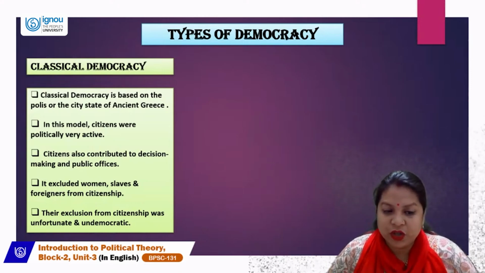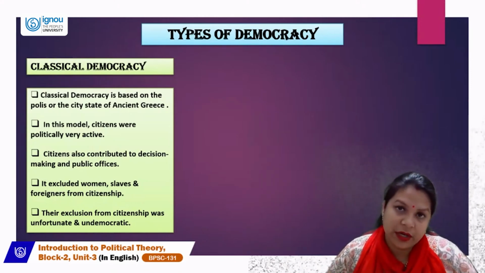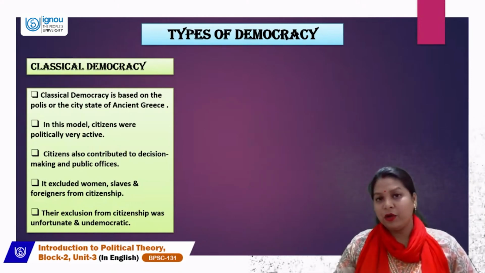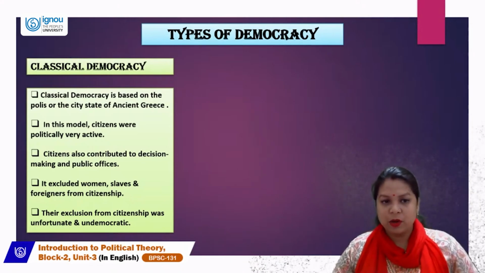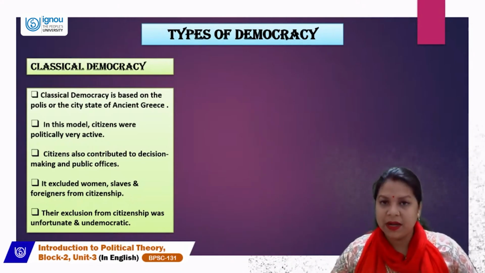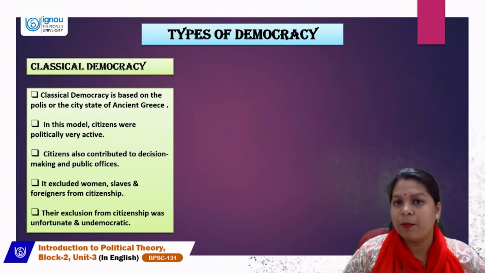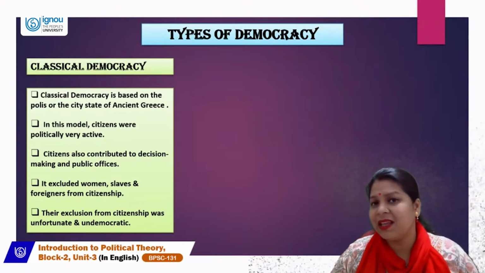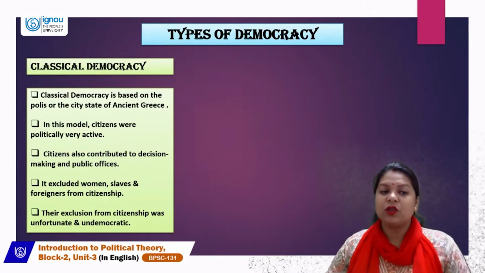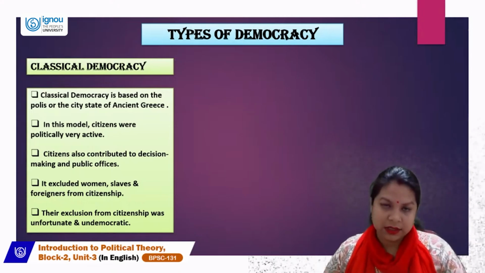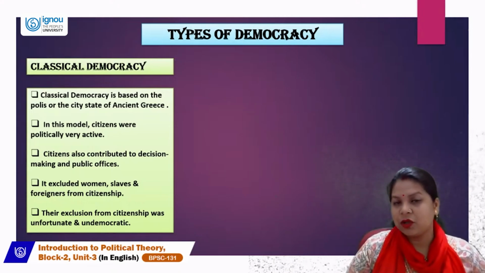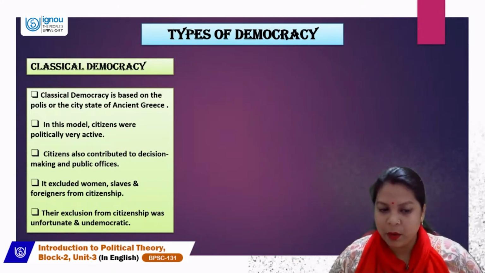So their exclusion from citizenship was unfortunate and undemocratic. On one hand we are saying that classical democracy is rule of the people, but here the category excludes a very, very significant population, that is women, mostly half of the population, also slaves and foreigners, and that is why this is also known as very unfortunate and undemocratic in nature.